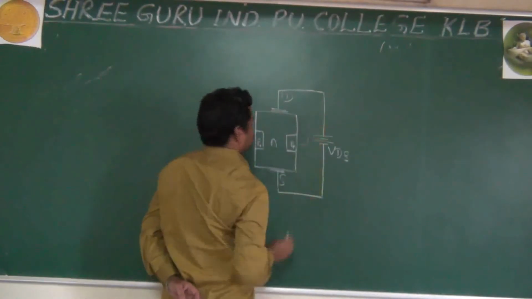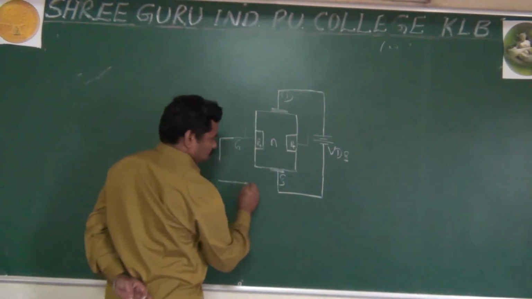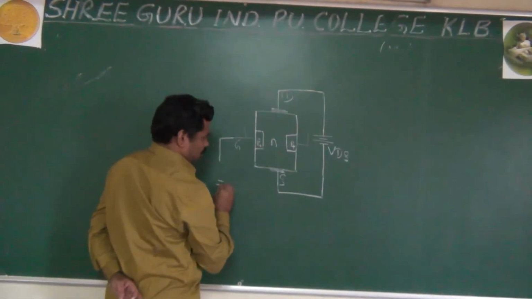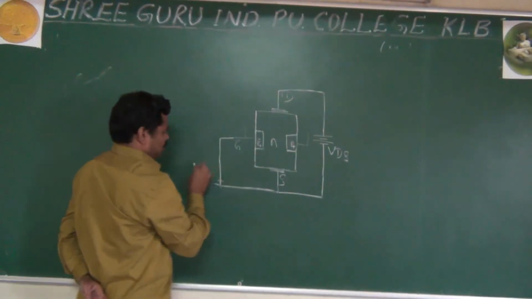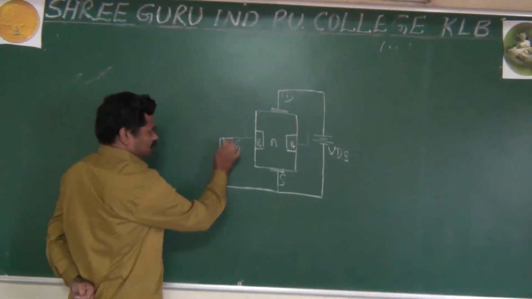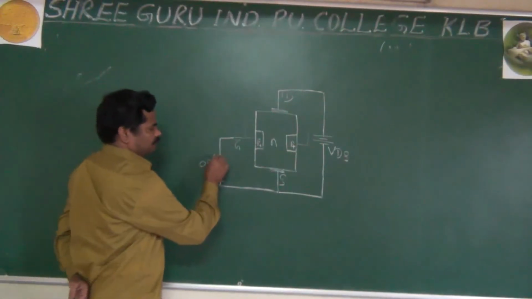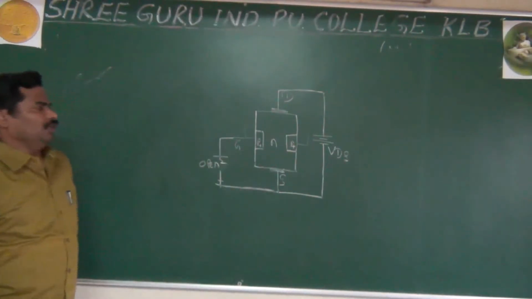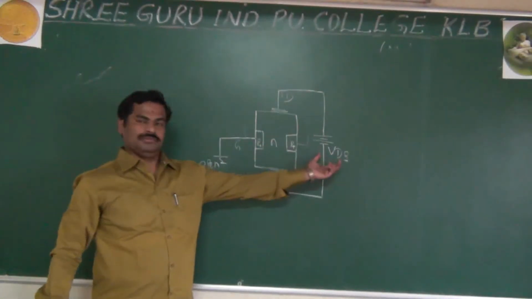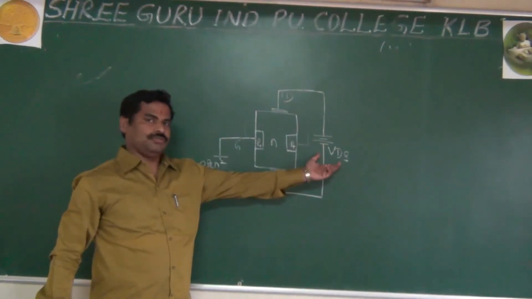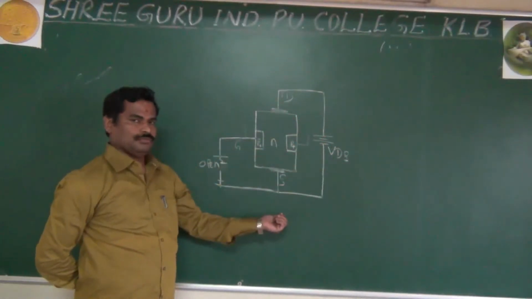or you can write that here you are not applying an input signal. It is nothing but, you can say, it is grounded. You are not applying any, it is open. It is nothing but open, or it is grounded. Actually, if you are applying the VDS, then what happens? It means you are applying the voltage to the drain and source.